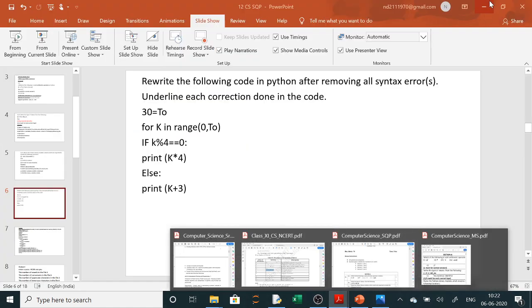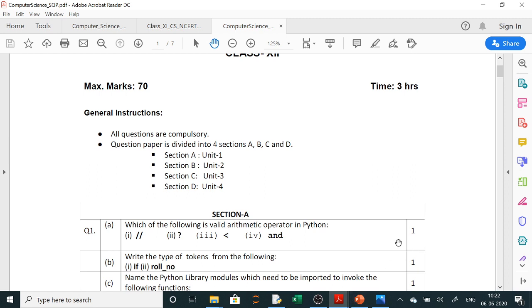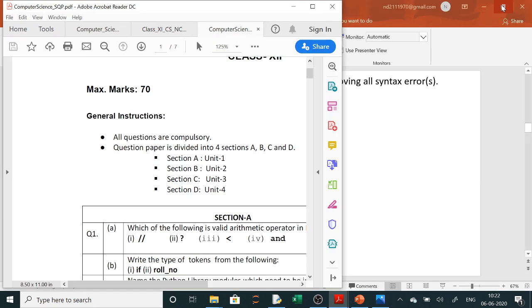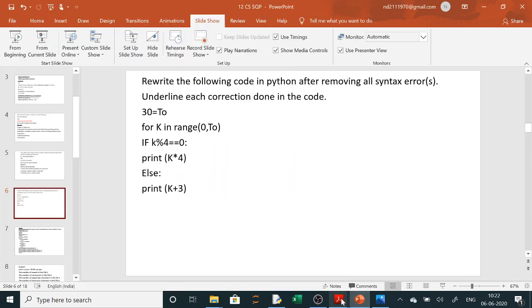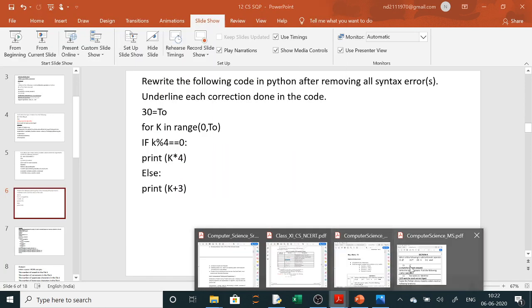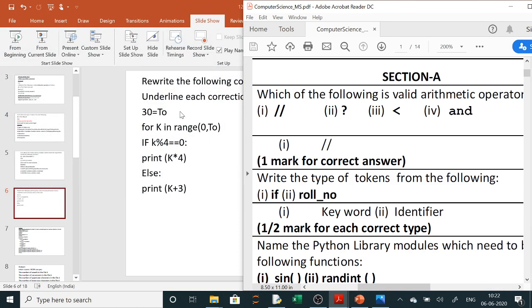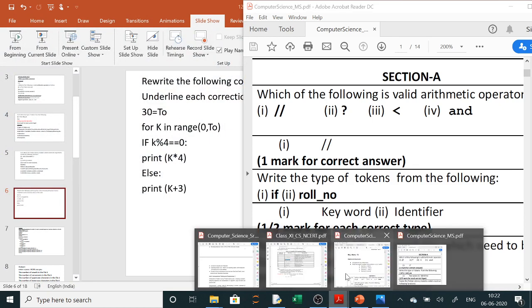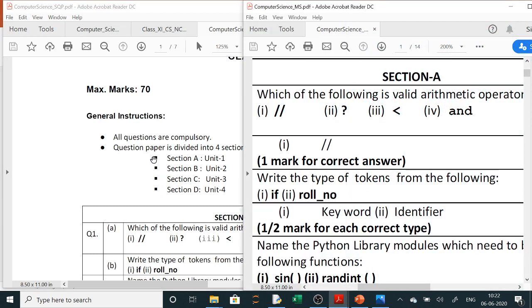Now let us open this. For error finding, let us open our programs. Now in this program you have seen, yes, now this is your question paper. Section A is Unit 1, which will contain Python. Section B is Networking, Unit 2. Section C is MySQL, DBMS, Database Management. Section D is Online Security, all the cyber security. That is your Section D.